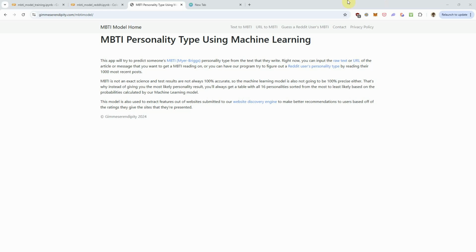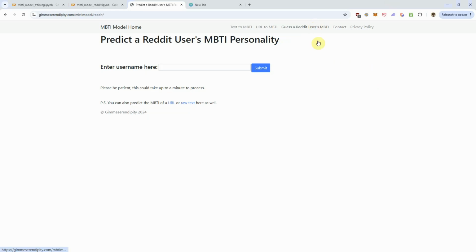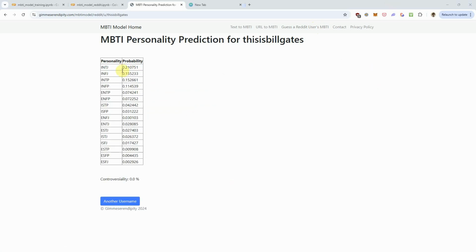Here's a demo of the web interface. I'll show you the personality types of thisisbillgates, which is Bill Gates, and lexfridman here. So let's first run this for Bill Gates and see what we get. This might take a while. After that, I'm going to run it for lexfridman. So it says he's an INTJ with a probability of about 21% here.